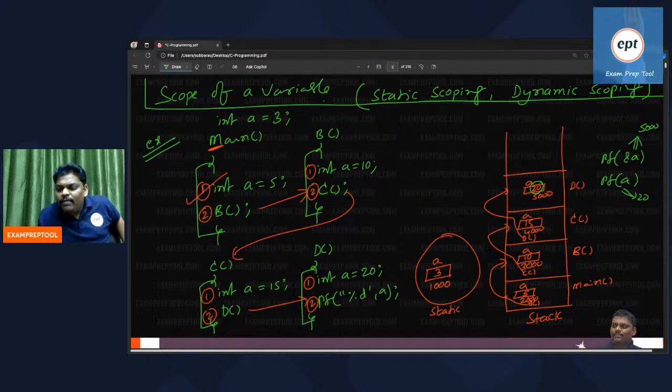By default, your program will run in which area? Stack area.